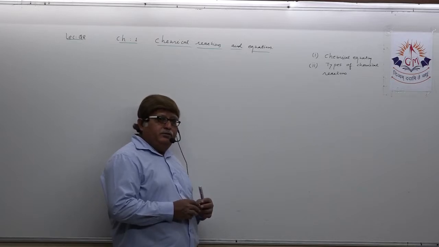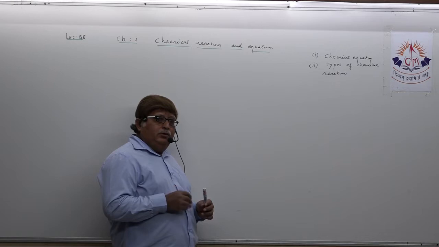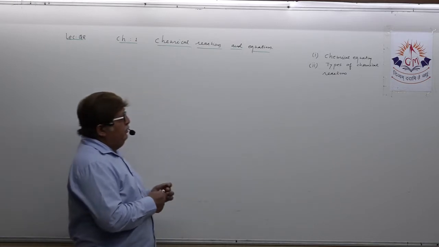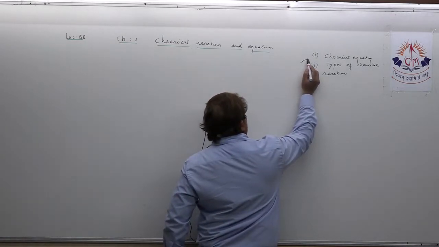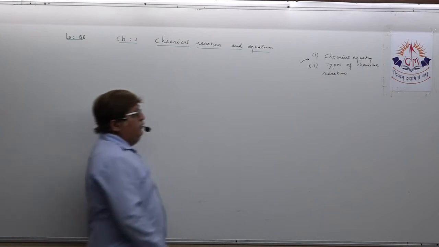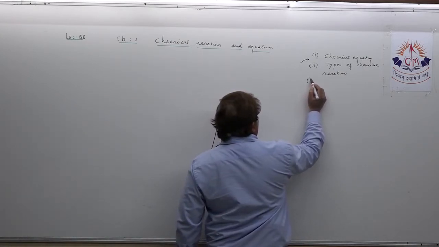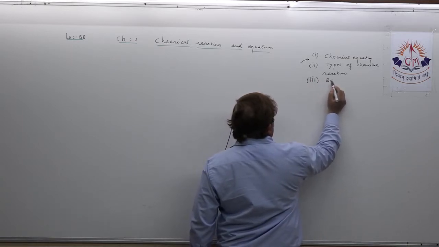Now, dear students, if you want to revise this particular chapter, the first thing you need to target is chemical equation. As you know, here also there is one topic, that is balancing of chemical equation.